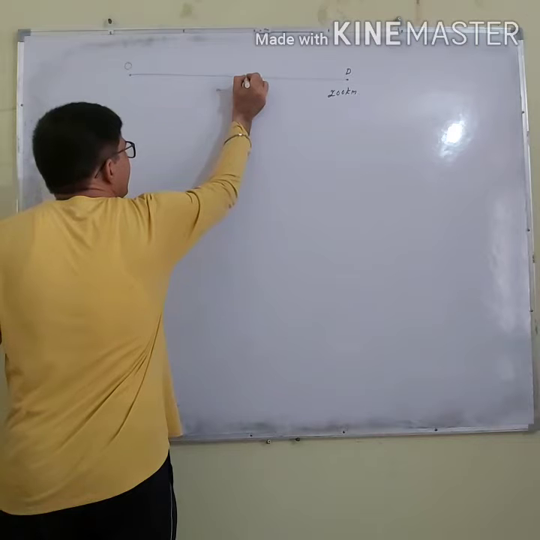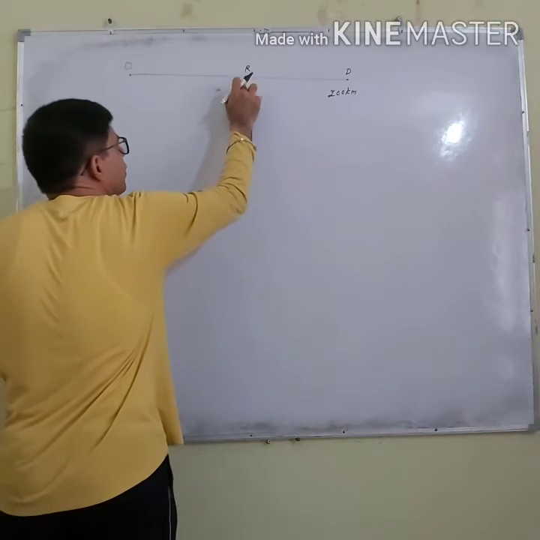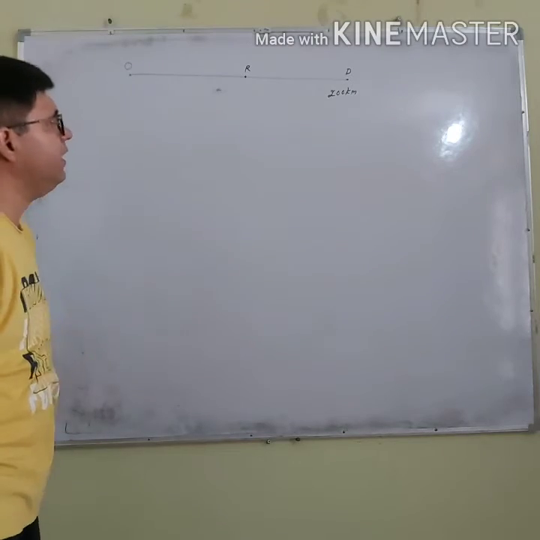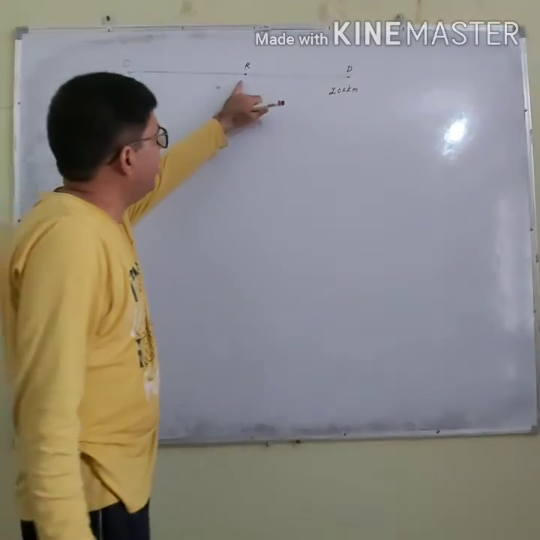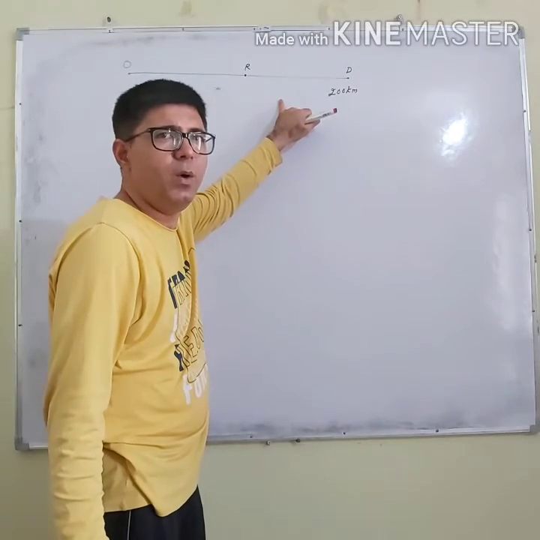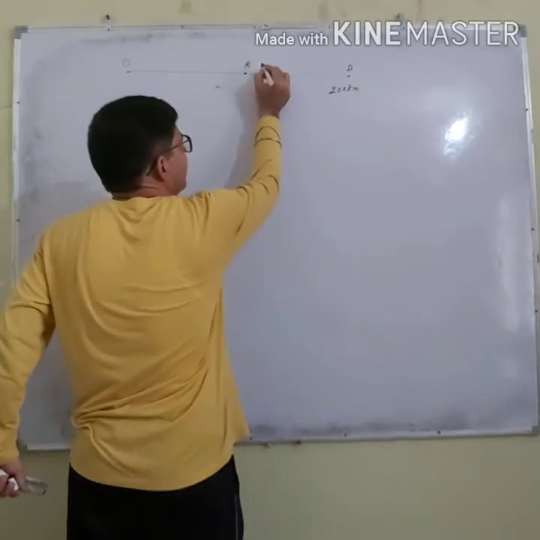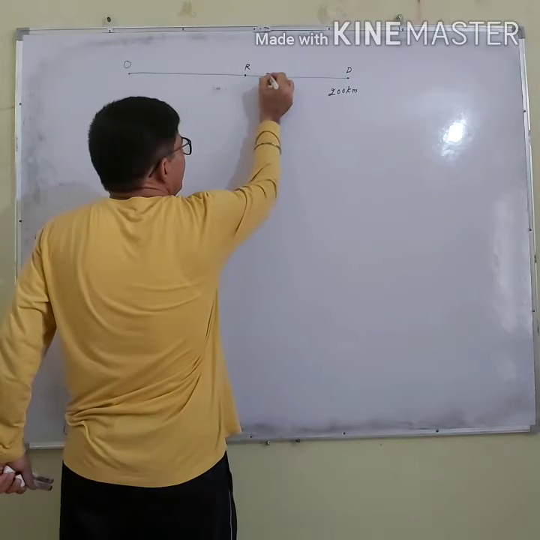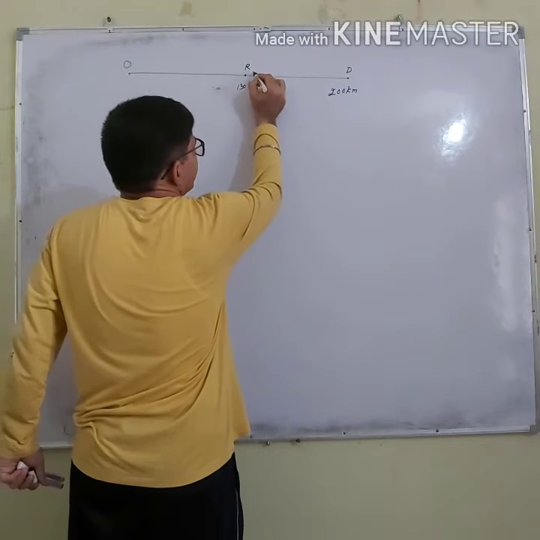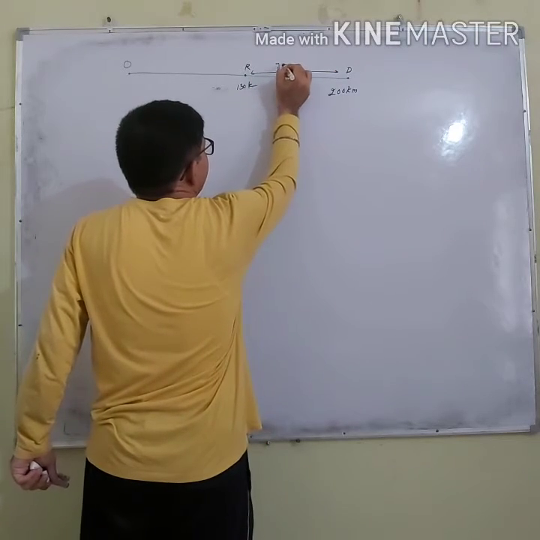But let us say Rohtak is between your place and Delhi. If I ask how much is the distance between Rohtak and Delhi, will your answer be 200 kilometer? No. If its distance is, let us say, 70 kilometer, you will say that the distance between Rohtak and Delhi is 70 kilometer.